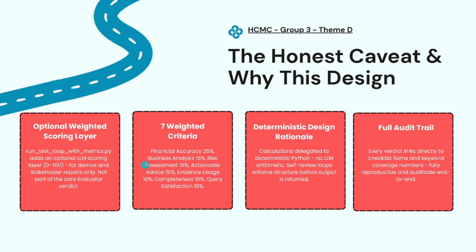Second, why we built it this way: every calculation is delegated to deterministic Python. No LLM arithmetic anywhere in the core logic. A self-review loop enforces structural completeness before any output is returned. And the result is a full audit trail, every verdict links directly back to the specific checklist item and specific keyword collection number, fully reproducible end to end. So that's the system.